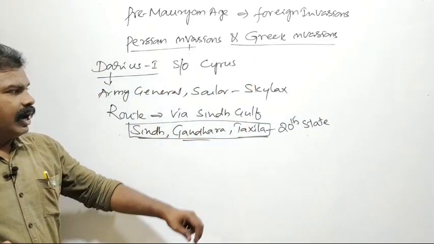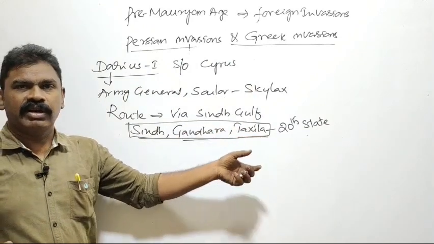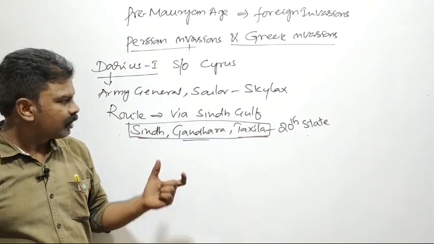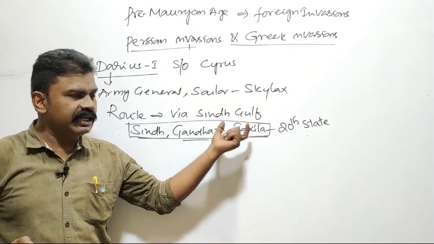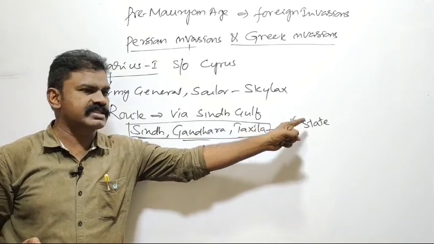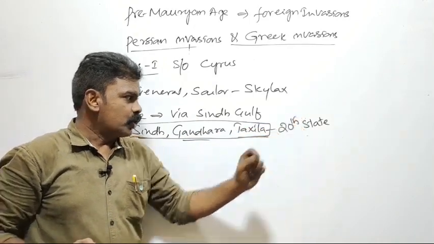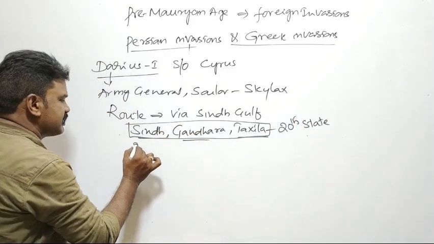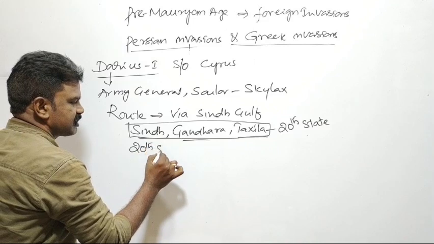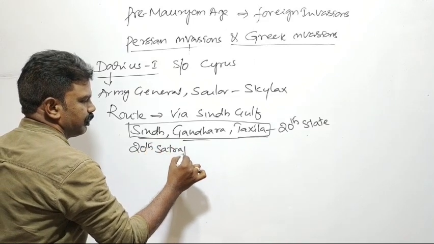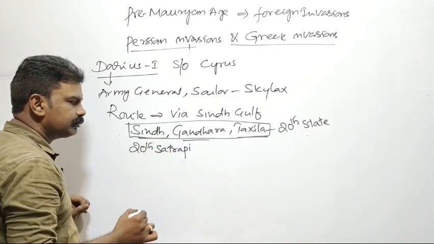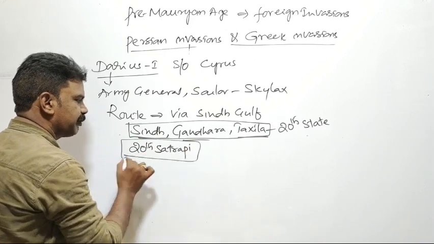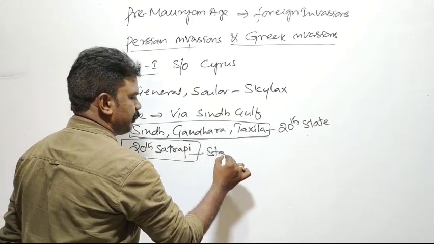Already in Persia there were 19 states. All these areas in India became the 20th state. A state in the Persian language is called a satrapy.